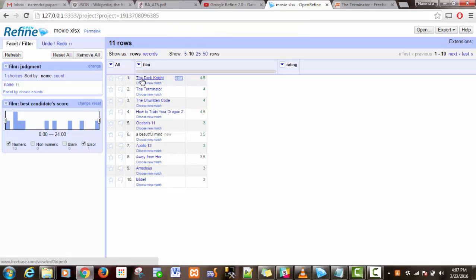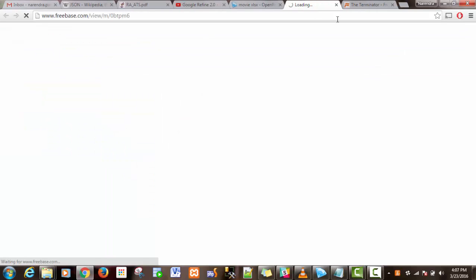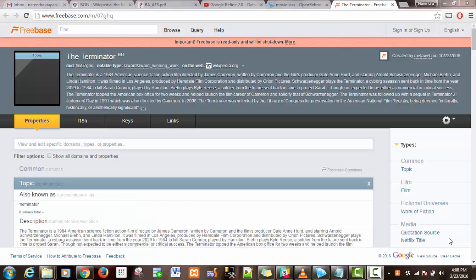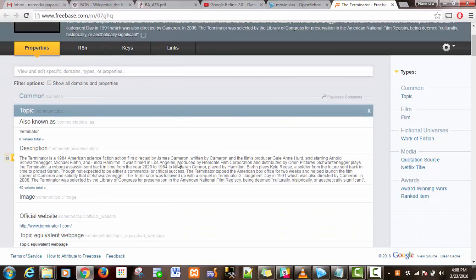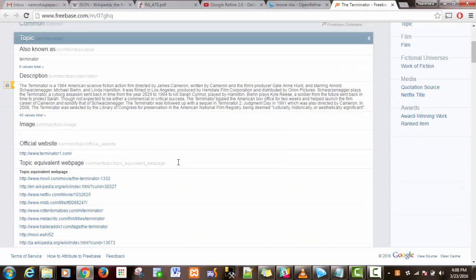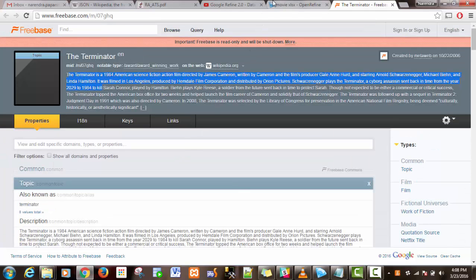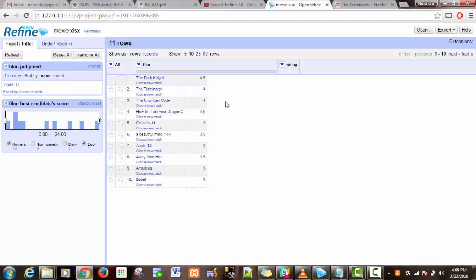If you click on The Dark Knight link, it will redirect to freebase.com and the corresponding movie name. The movie name is The Terminator, and this is about the movie description, and any information about the movie is listed here. In the same way, we can click on any link.